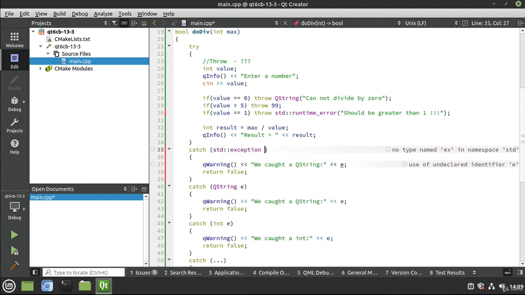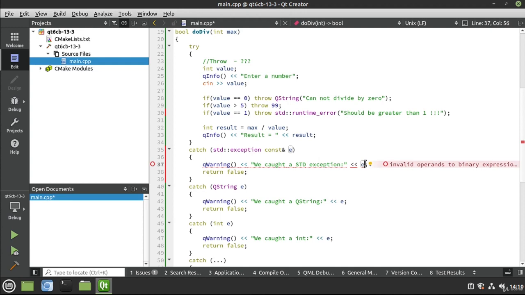So we're going to catch a standard library exception, and we want to catch a const and e. And a lot of people get super confused when they see this const ampersand. So really all we're saying is we don't want to be able to modify this. We don't want to change that in any way, shape, or form. It's going to be a constant. So we're going to say we caught an std exception here.